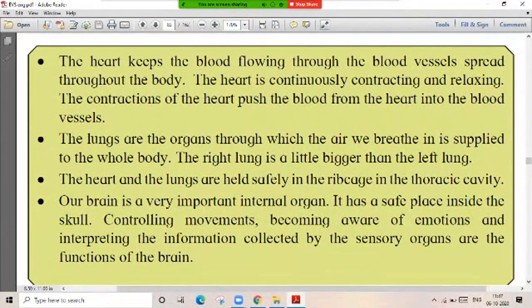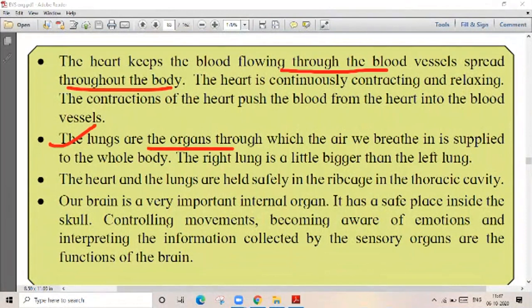We learned about the heart. The heart keeps the blood flowing through the blood vessels throughout the body. Then we have learnt about the lungs. They are interdependent. They are in the rib cage in the thoracic cavity only.